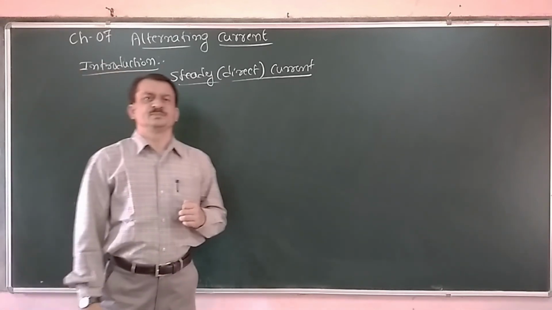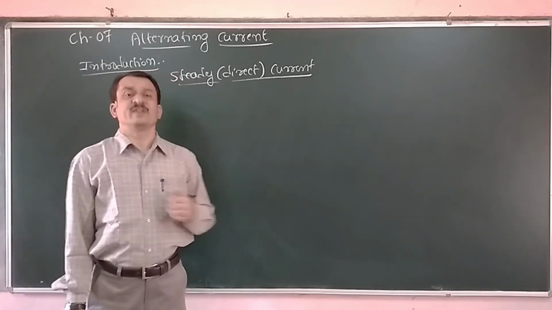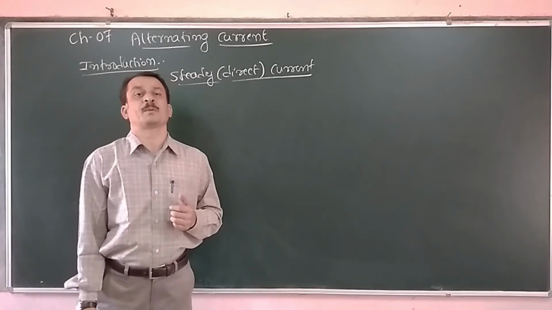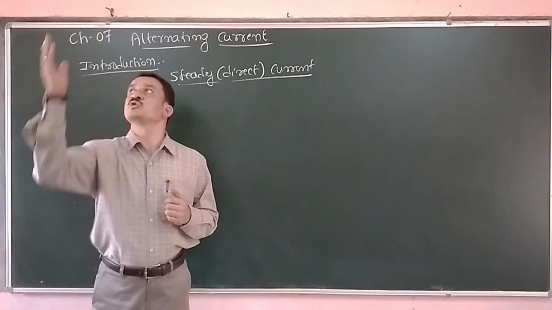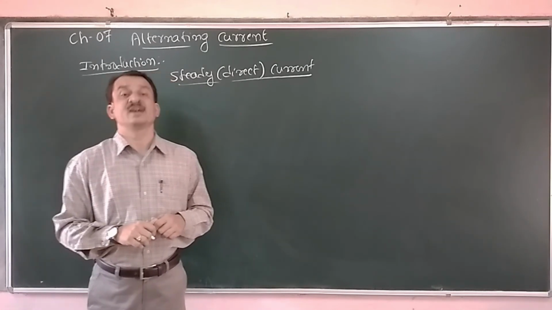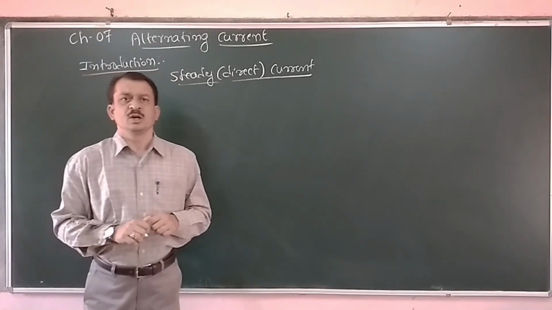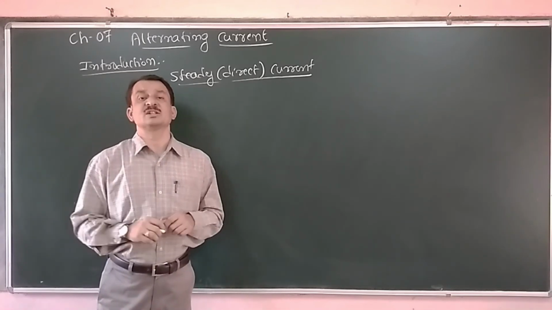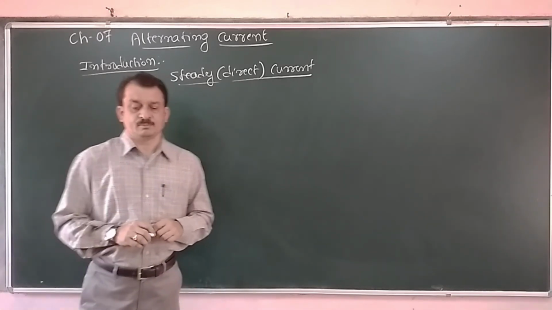Now, the source of energy we are using in households, factories and all other industrial purposes is an alternating current, AC source. Here the voltage or the current varies with respect to time.